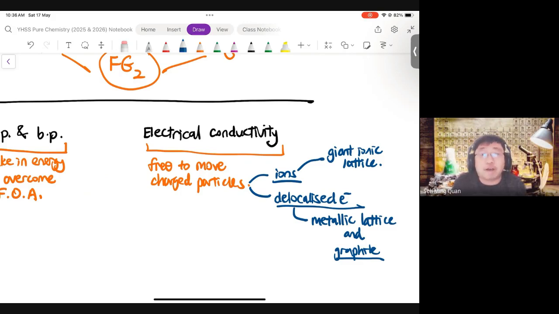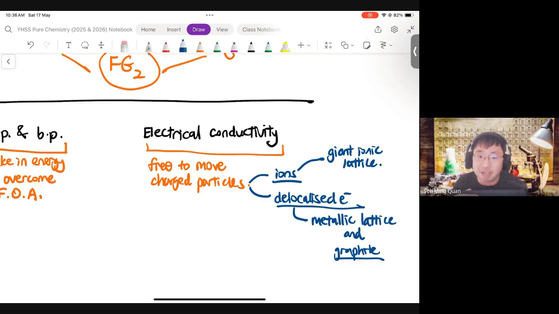The delocalized electrons are free to move. Why? Delocalized just means the electrons are not fixed to one atom or ion. The electrons are not fixed in place, basically. Hence, just by saying delocalized, you have not captured the idea of freedom of movement. So you will need to write both. The delocalized electrons are free to move or can move freely throughout the metallic lattice or along the layers of carbon atoms in graphite. So you will need to write both for delocalized electrons. We'll see that in a short while. So please learn the difference in these words.